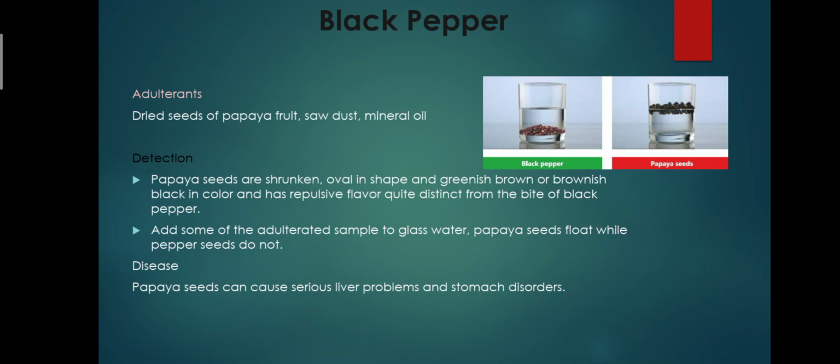Add some of the adulterated sample to a glass of water. Papaya seeds float while pepper seeds do not. And the diseases that are caused: papaya seeds can cause serious liver problems and stomach disorder.